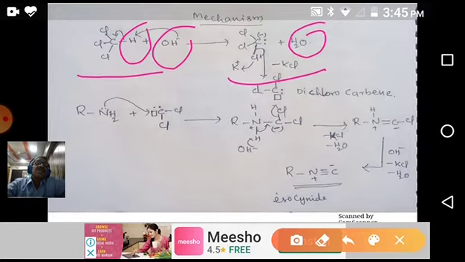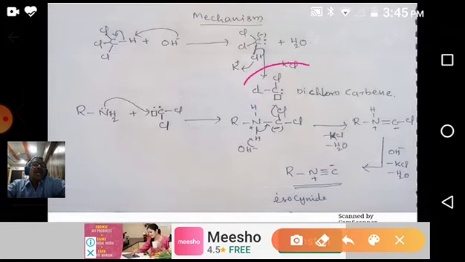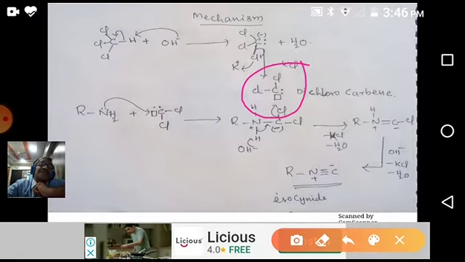So this CCl3 minus, by losing one Cl minus to the potassium ion, gives dichlorocarbene. See carefully, this is dichlorocarbene, CCl2. Carbon is attached to two chlorine atoms, and it has one electron pair and a vacant orbital. So having a vacant orbital, it can accept electrons from others. That's why it is an electron-seeking substance, and it acts as an electrophilic reagent. It is neutral, it does not have any charge. That's why it is an example of a neutral electrophile.